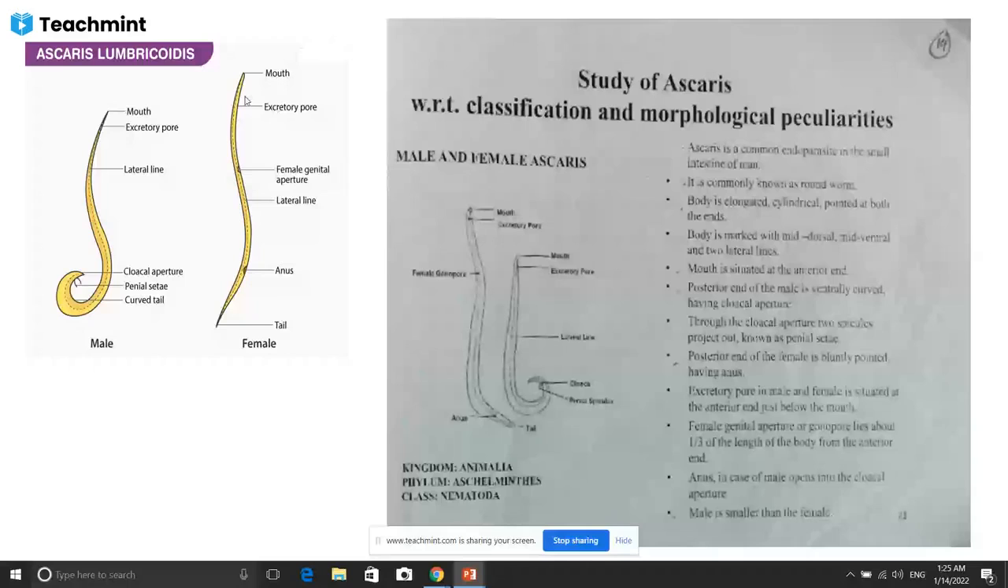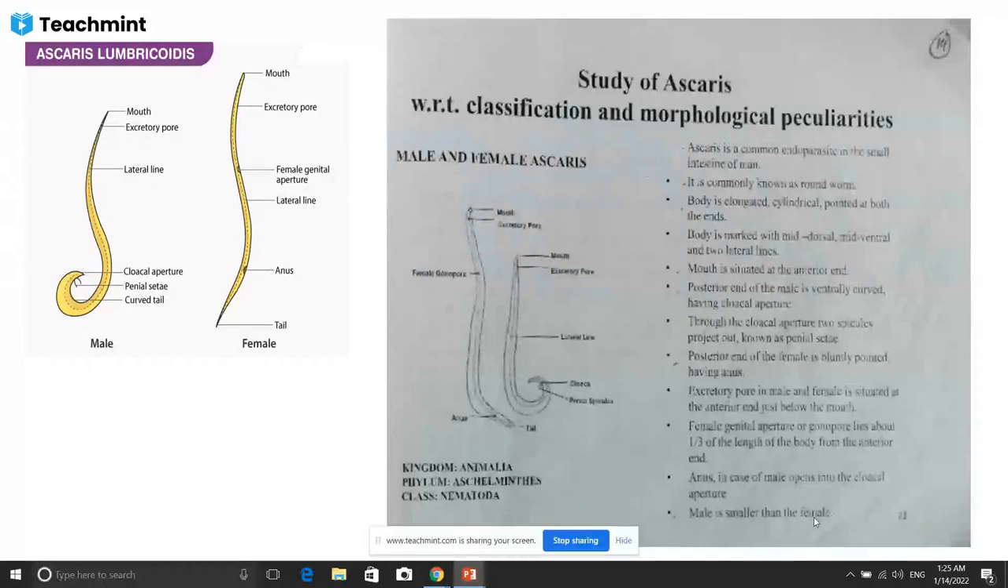The male is smaller than the female. This is another distinguishing character between the male Ascaris and female Ascaris. Okay, so this is another example, and this example belongs to the phylum Aschelminthes or Nematohelminthes, and the special character of this phylum is that they are roundworms. And in roundworms, the body is covered with cuticle. There is a transparent cuticle over the body, and this animal is brownish in color. They are present in the human intestine. Male and female are totally different.